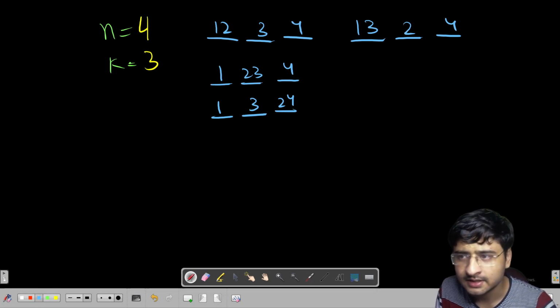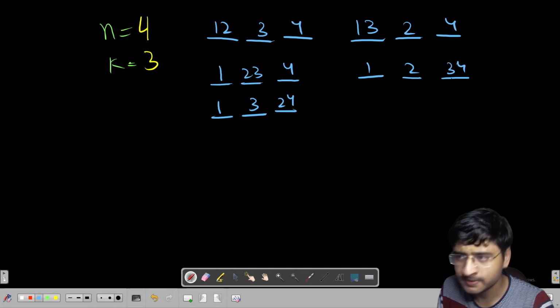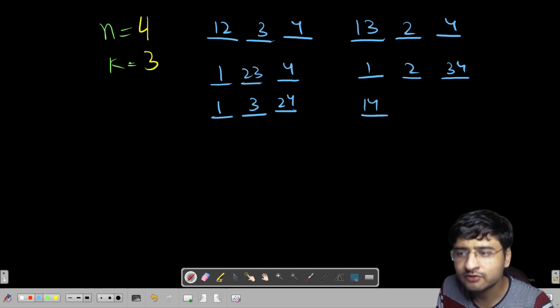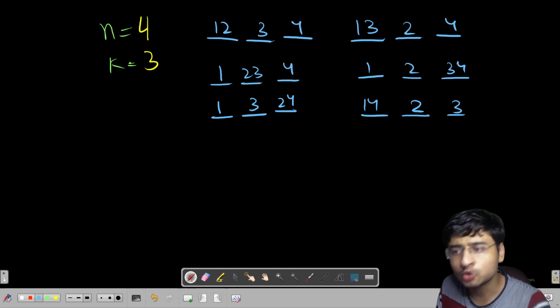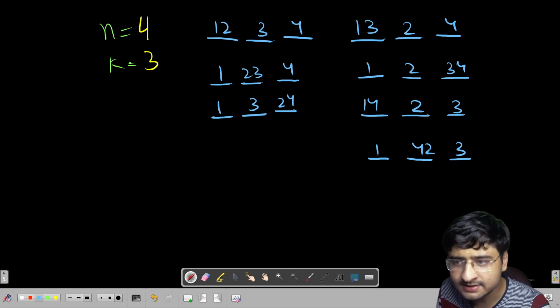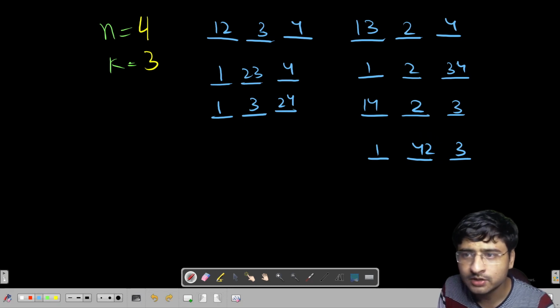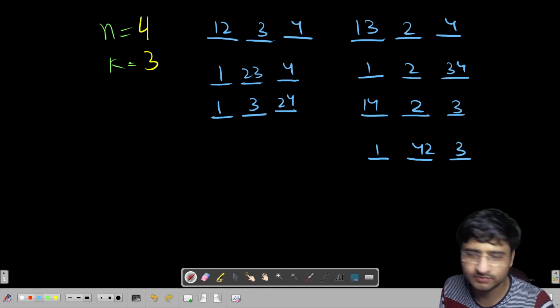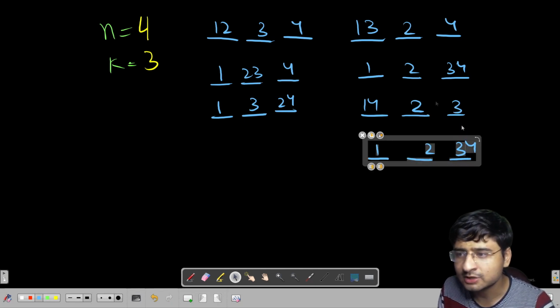Correct? Let's pair up 3 and 4 together. 1 coming single, 2 coming single, and 3 and 4 coming together. Okay. Let's try to pair up 1 and 4 together now. 1 coming with 4, 2 is coming single, 3 is coming single. Okay. Let's try to pair up 4 with 2: 1 coming single, 4 coming with 2, 3 is coming single. And can you see that this thing has already been covered before? I'll show you that here. You can see both of these are actually the same, right? And even if 4 tries to get paired up with 3, this is actually covered before itself.